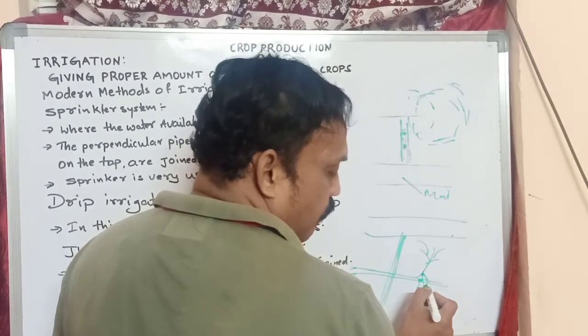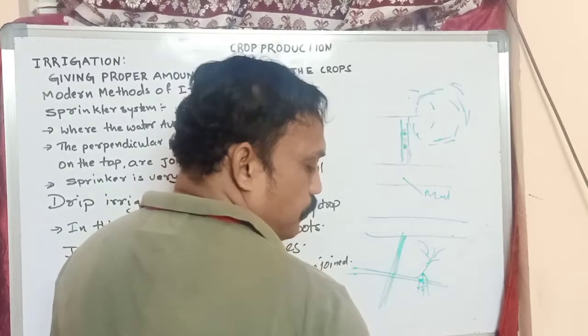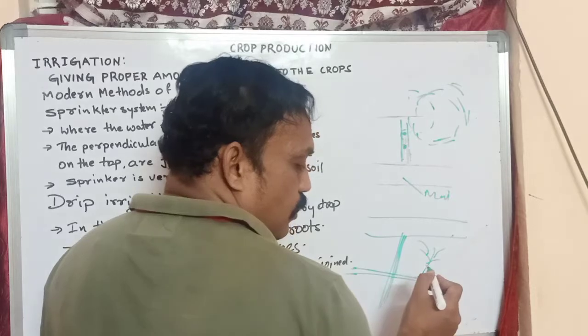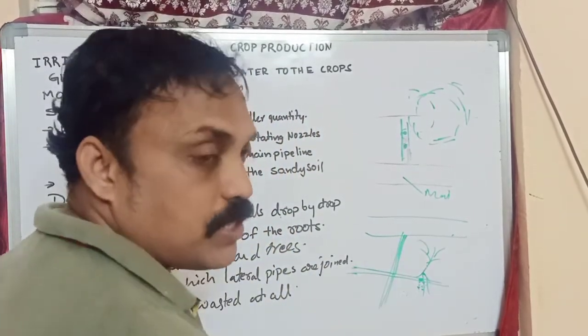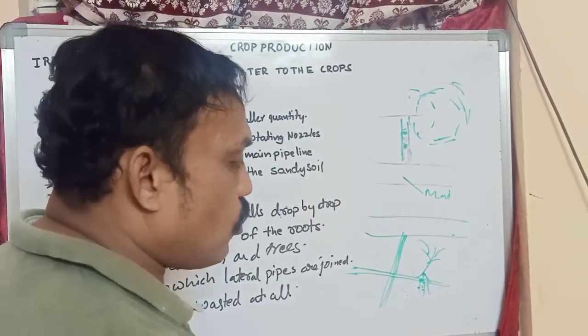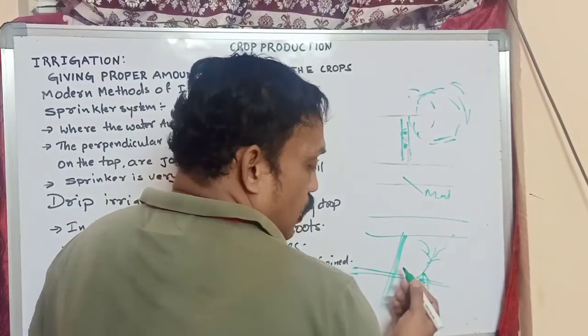Exactly at the point of the roots, it releases drop by drop water. This method is also useful to prevent the loss and wastage of water. It stops the wastage of water through evaporation.